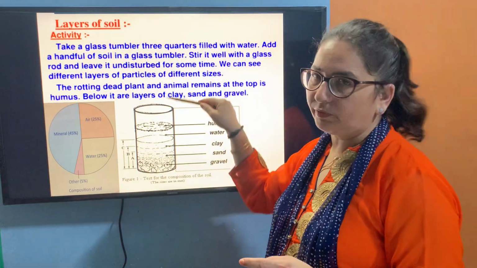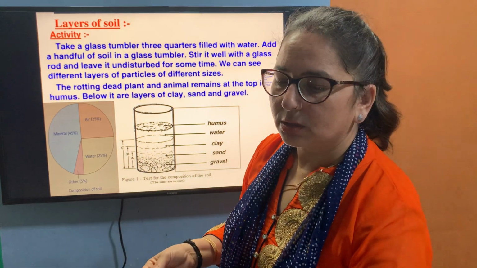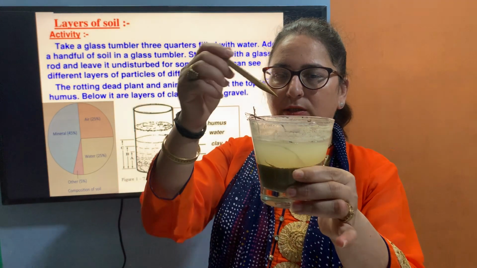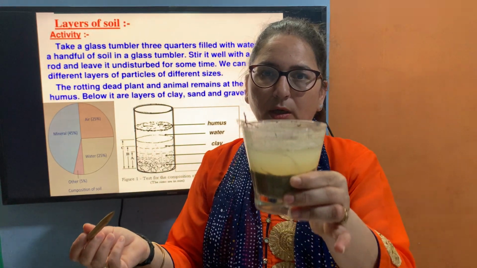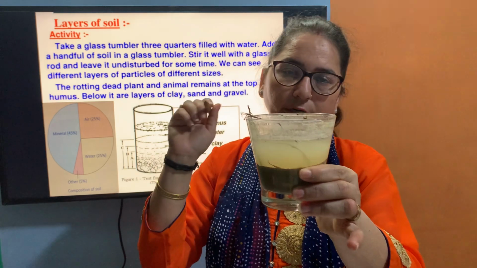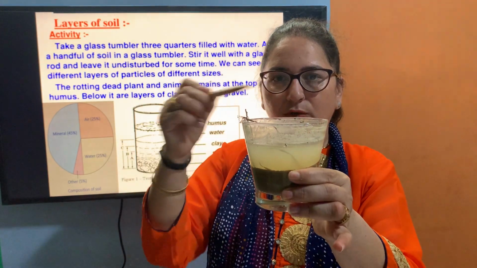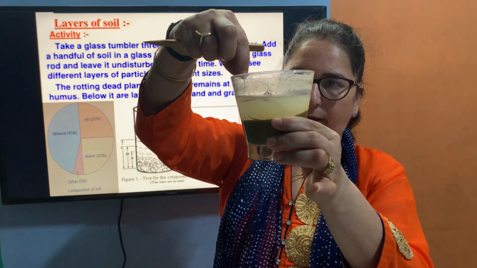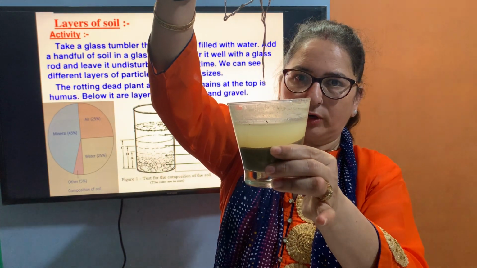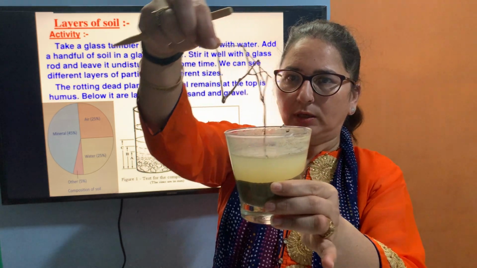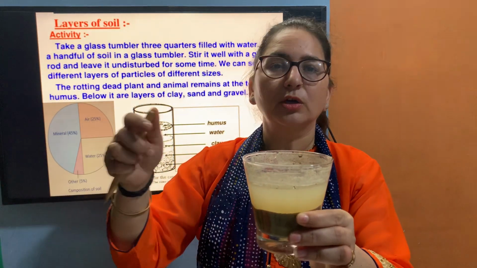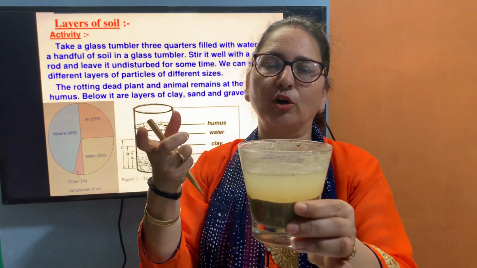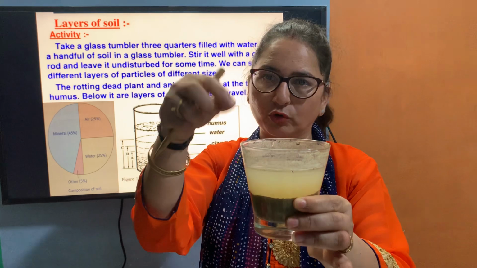Let us do an activity. I have taken this glass tumbler. I have taken some garden soil in it, filled some water in it and mixed it. Place it for 2 to 3 hours. After 2 to 3 hours, I have seen that there is some floating material over it. These types of floating material, what are these? Twigs. Similarly, dry leaves float on it. Similarly, waste material of living organisms will float over it.